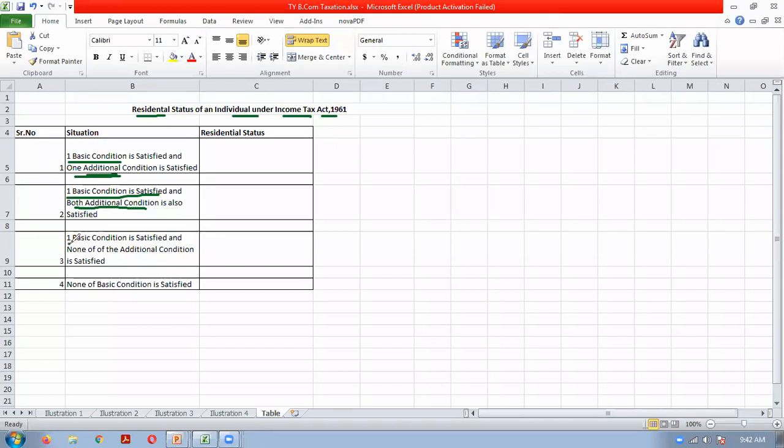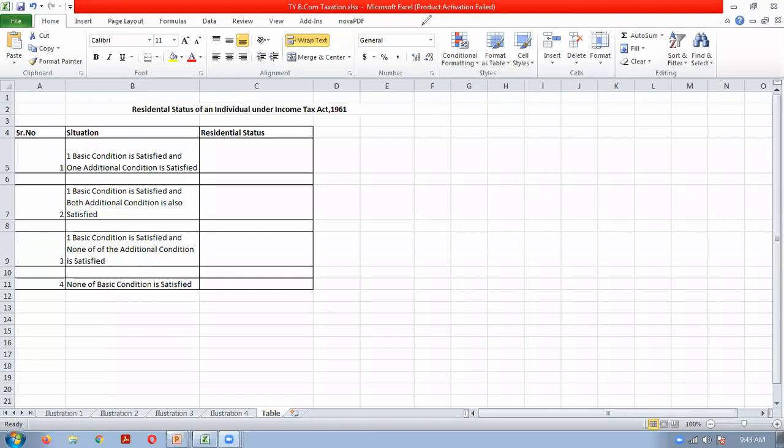And third situation can be one basic condition is getting satisfied and none of the additional conditions is getting satisfied. And fourth situation can be none of the basic conditions is satisfied. Neither condition number one nor condition number two is getting satisfied. So these four situations can arise in a given illustration or a given practical situation. So based on this, we will have to answer the residential status of an individual. Everybody understood these four situations? So we will try to answer one by one situation in this column.